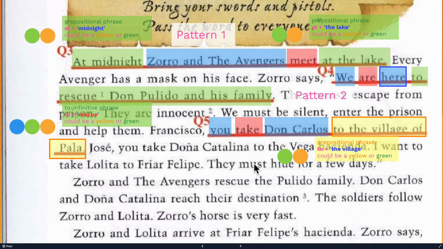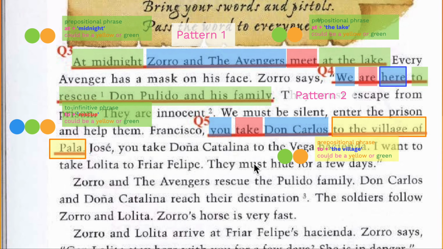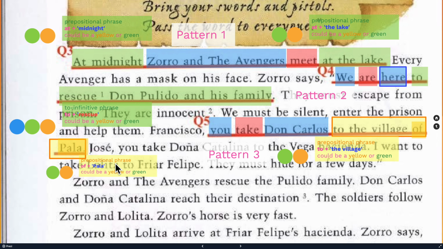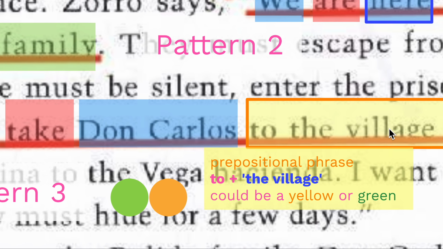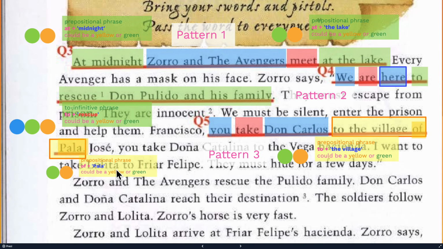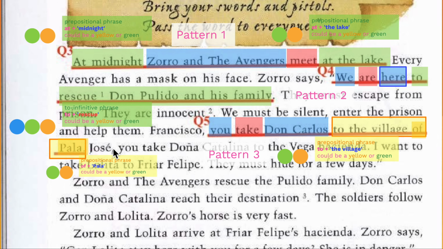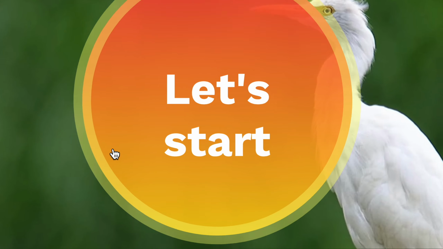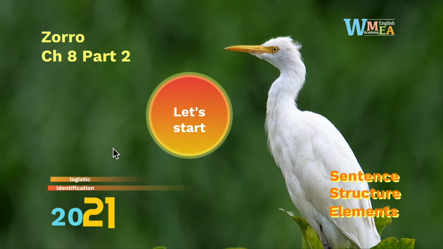This one is pattern number 5. Oh, by the way, "of Pala" is another color yellow, telling you more about the village. Village, what kind of village? Village of Pala. So "of Pala" is another prepositional phrase because it tells you more about color blue, so it must be a color yellow. All right, do some rehearsal and try to illustrate and explain by yourself. Okay, that's all.